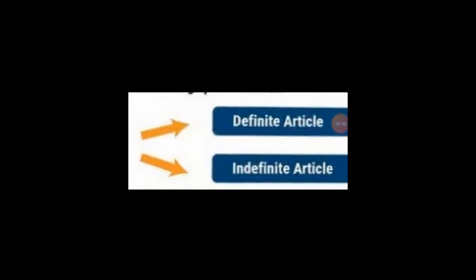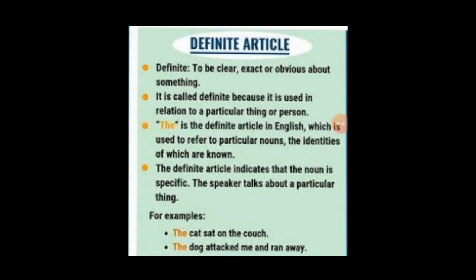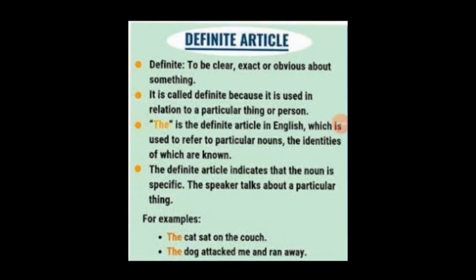Now let's talk about the types of articles. There are two types of articles, definite article and indefinite article. We are going to talk about these in detail. Now first we are going to read about the definite article.